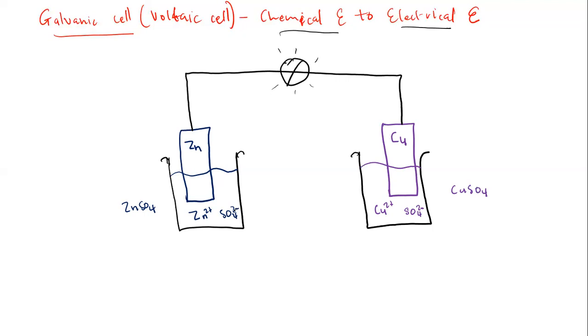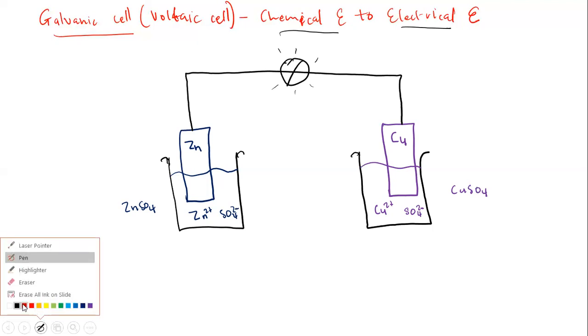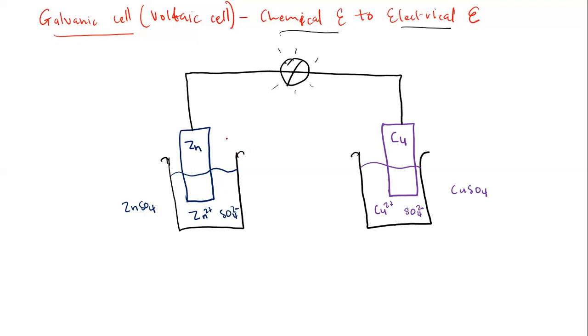Okay. But this cell can take place in this way, but at some point it's going to stop. Why? Because there is a missing portion over here which we call a salt bridge. The salt bridge maintains the neutrality, it maintains the balance within these half cells. Because if there was no salt bridge over here, this reaction was going to take place very quickly, and therefore this would even burn faster. So now this is what we need to do, meaning we're going to include what we call the salt bridge over here. We include our salt bridge over here to join these again, so that it can 100% complete our cell.